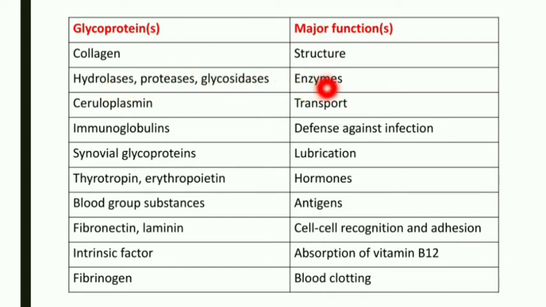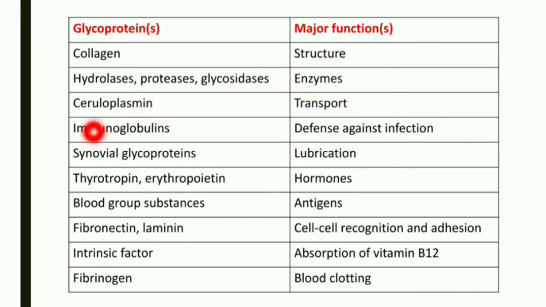Then the second one: hydrolase, protease, and glycosidase. These are enzymes. Hydrolase can catalyze the cleavage of a covalent bond by using a water molecule. Proteases are enzymes that catalyze proteolysis, the breakdown of protein molecules into smaller peptides or single amino acids. Glycosidase is a large group of enzymes that hydrolyze the glycosidic bond between two or more sugar molecules. So they act as enzymes.